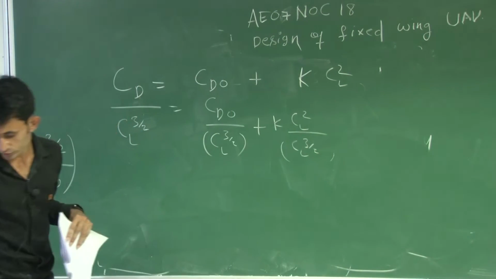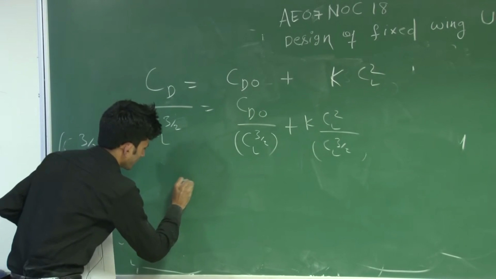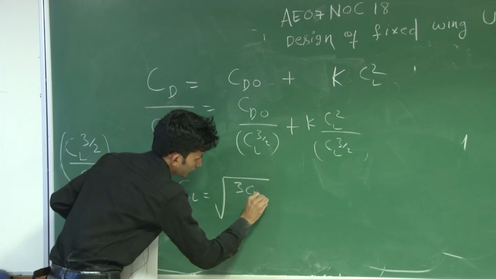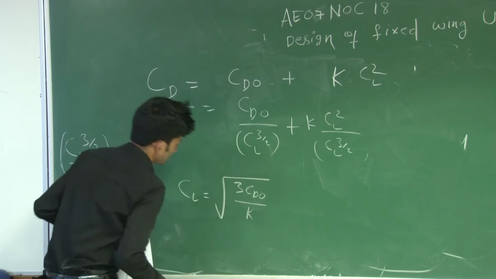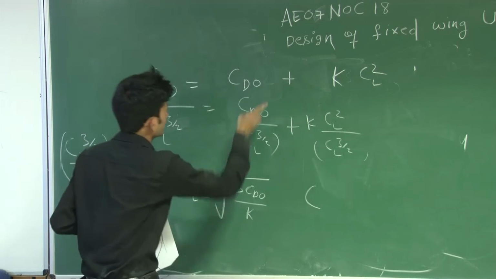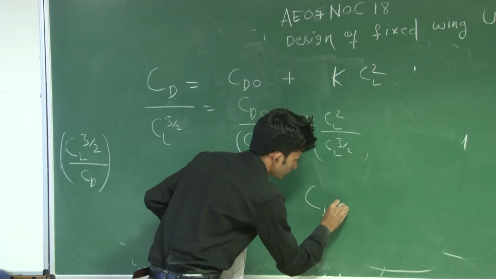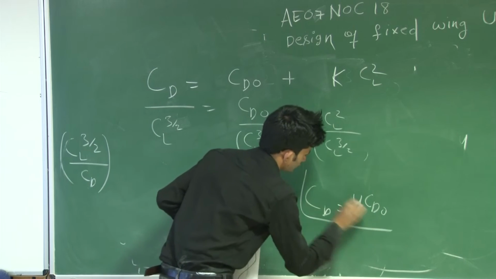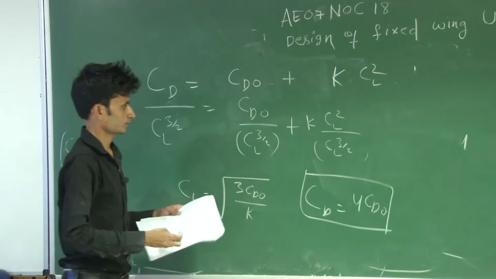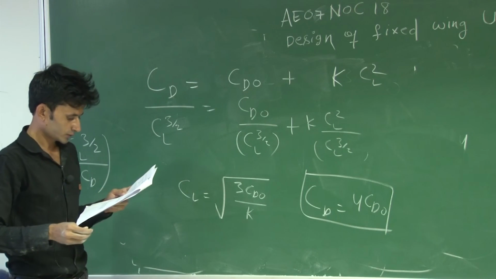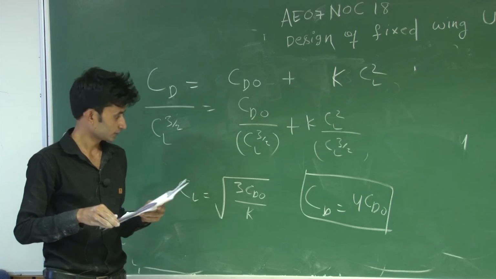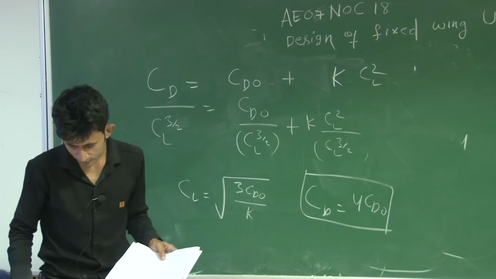Differentiate this, equate to 0, and you will get CL equal to under root 3 CD naught by K. If you put this CL into this equation, you will get CD equal to 4 CD naught. So this is the minimum power condition.